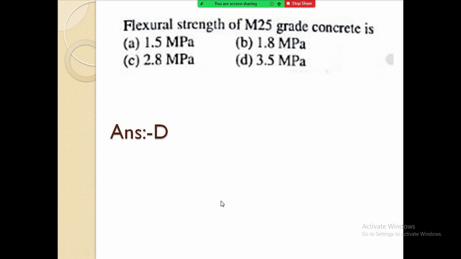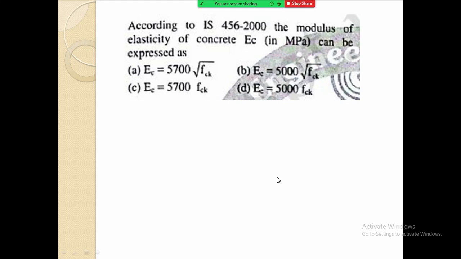The flexural strength of M25 grade concrete is 3.5 and the flexural strength of M30 grade concrete is 3.83. MPa is Newton per mm square or megapascal, one and the same thing. The units, 1 MPa is equal to 1 Newton per mm square. Okay, now see the next question.